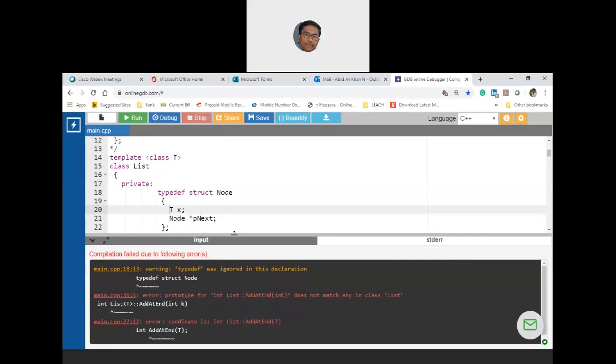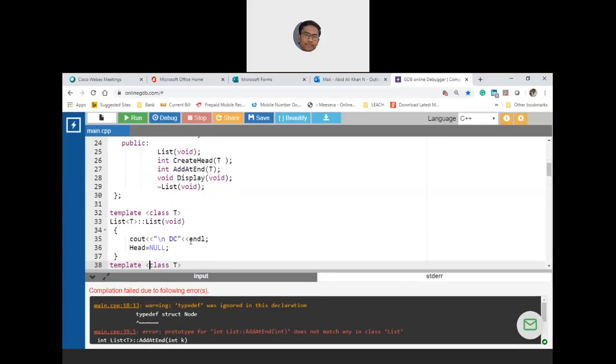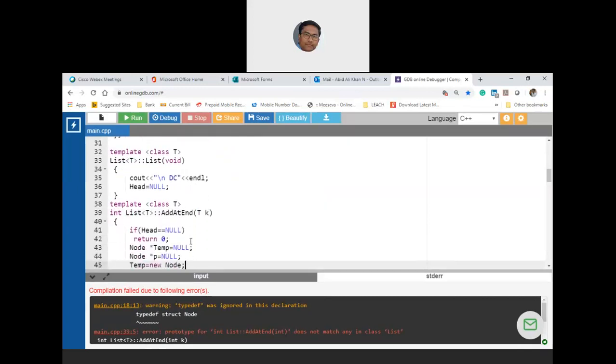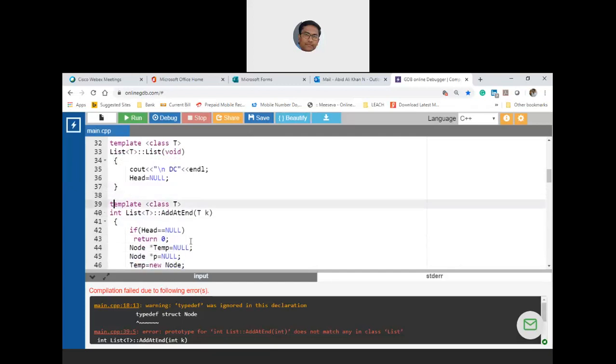Prototype for int, add at end, doesn't match. This is a warning, this is fine. What is this? Prototype for int, line number 39. Yeah, add at end, adding has to be done with a specific type, isn't it? Now let us compile.